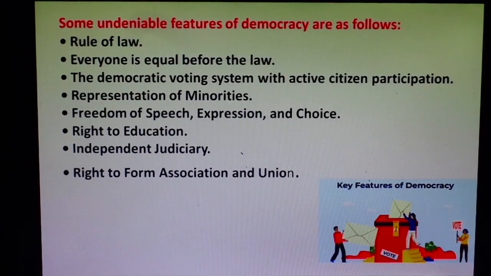When we talk about the representation of minorities, we are talking about the active participation and representation of marginalized groups. Marginalized groups should actively participate in decision-making processes and in institutions.